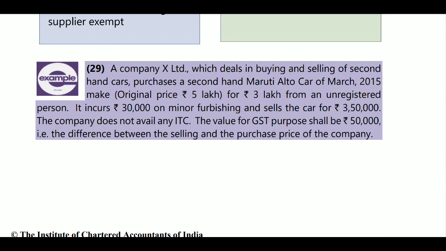The company does not avail ITC. The company purchased the car for 3 lakhs from an unregistered person, incurs 30,000 of minor fabrication expenditure, and sells the car for 3 lakh 50. The company does not avail any ITC. The value for GST purpose shall be 50,000 rupees. The 3 lakhs from the unregistered person will not be taxed; only the additional 50,000 will be the value for GST purpose.